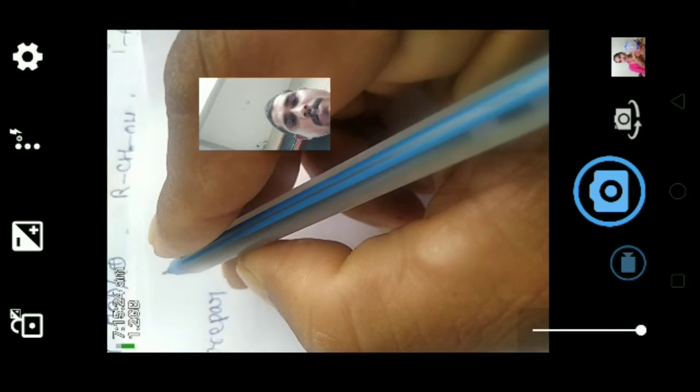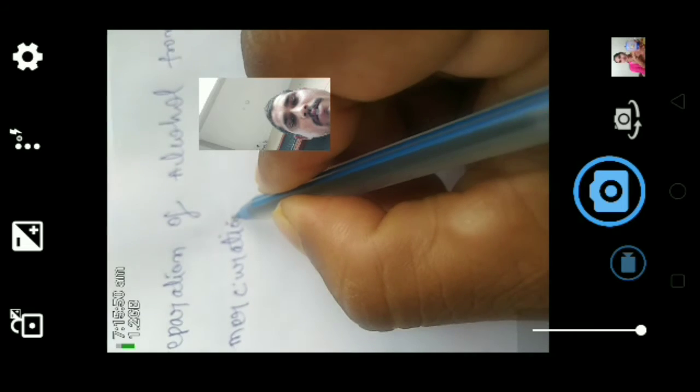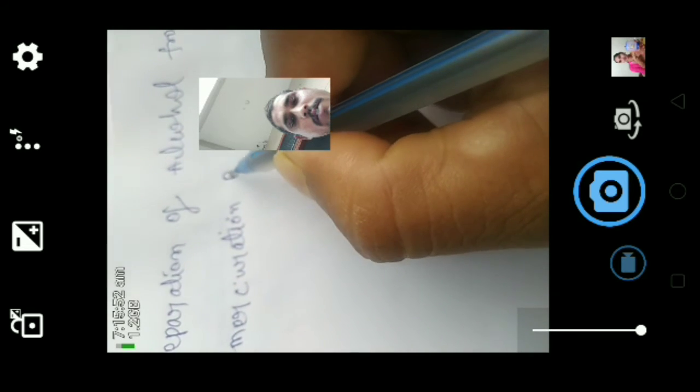Preparation of alcohol from alkene by mercuration and demercuration.